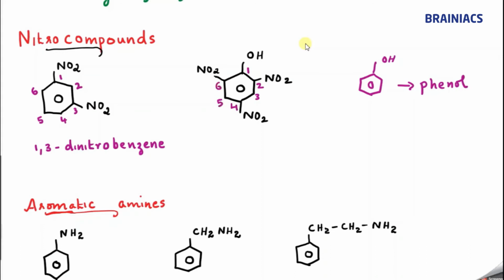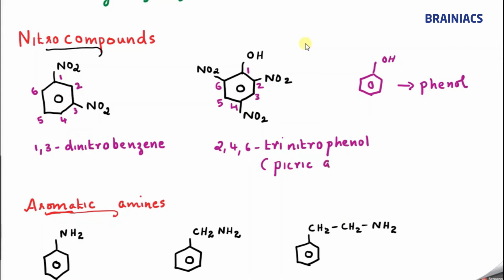So what is the name of this compound? 2, comma 4, comma 6 hyphen tri, since 3 are there, trinitro. Then tell me what is the base compound? Phenol. This is the IUPAC name of this compound, 2,4,6 trinitrophenol. There is a common name, a very famous common name. Its common name is picric acid.